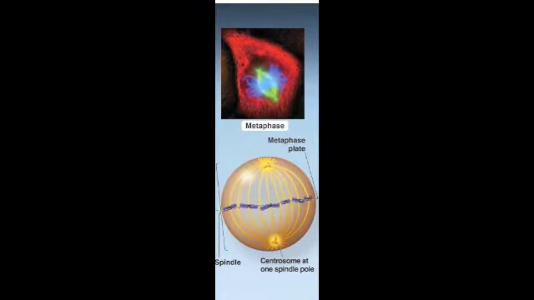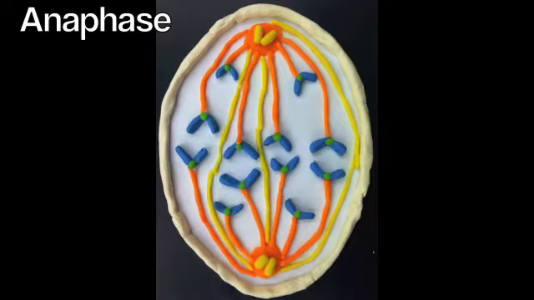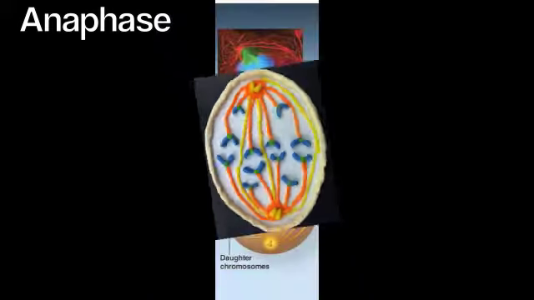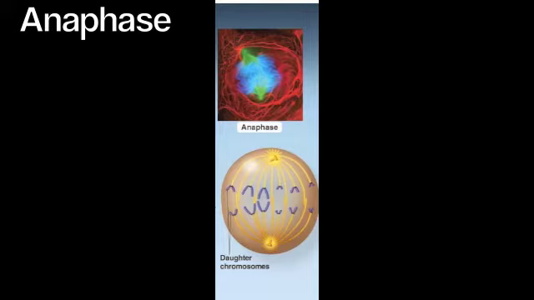of the cell. During anaphase, the microtubules separate the sister chromatids, forming identical chromosomes that are pulled to opposite poles by shortening kinetochore microtubules as non-kinetochore microtubules lengthen and elongate the cell.